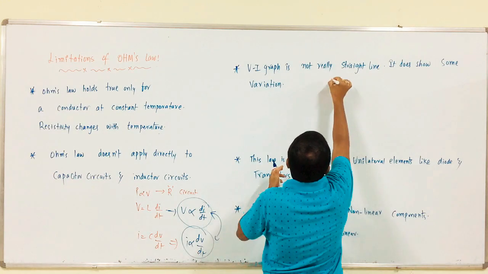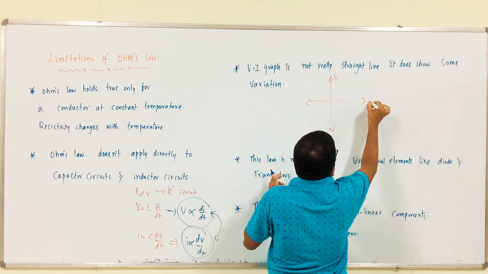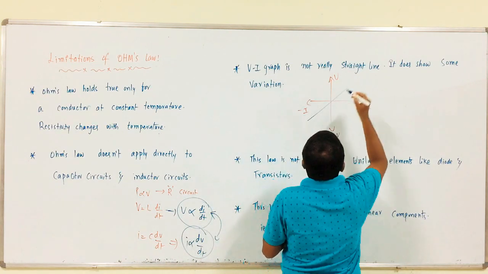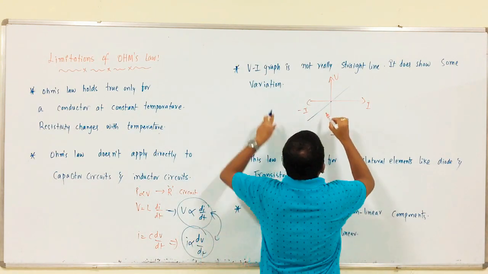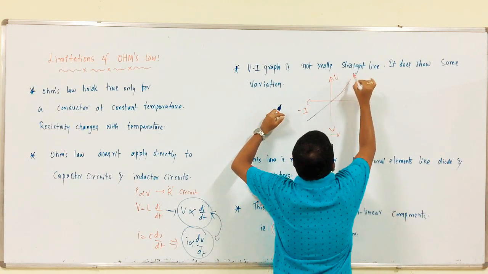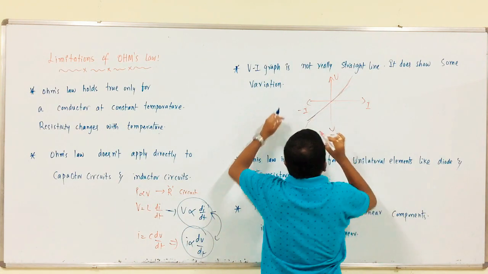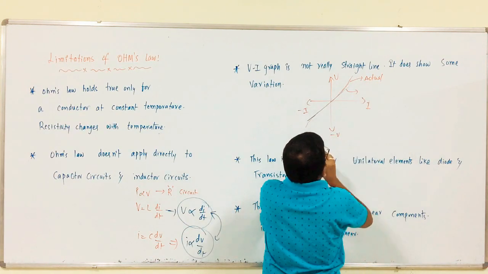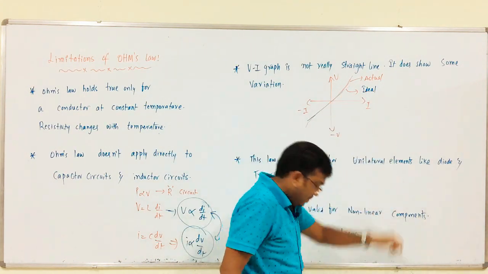So, we all know that this is voltage, this is current, this is minus V, minus I. We all know that this is the actual graph of Ohm's law, but actually we are going to get a graph like this, with some deviations. Okay. So, this is ideal, that is actual.